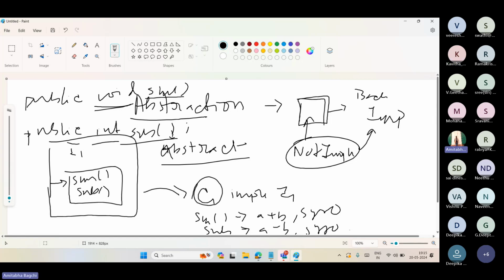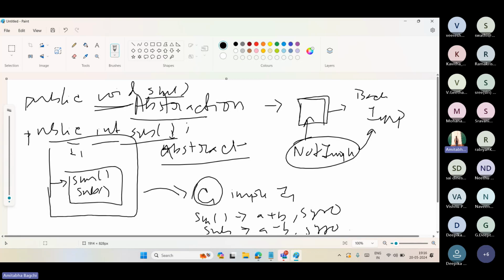Okay, so that's how it's happening. This process of hiding the implementation and showing the user only the functionalities is called abstraction. So we have achieved abstraction already in the interfaces, right? Any interface will have only the functionalities in front, and whatever is getting implemented would be inside a class which is not shown to the user.